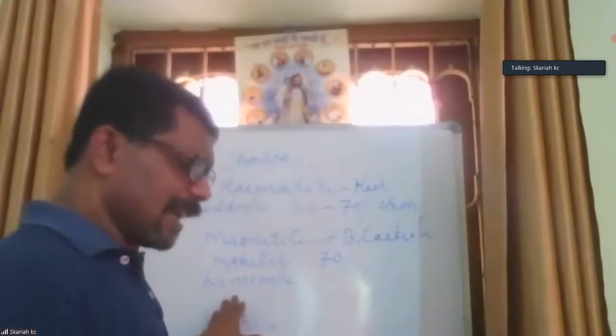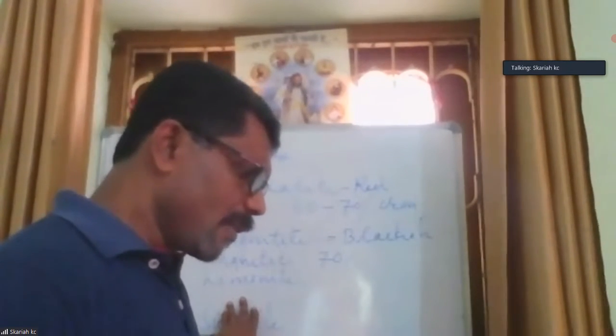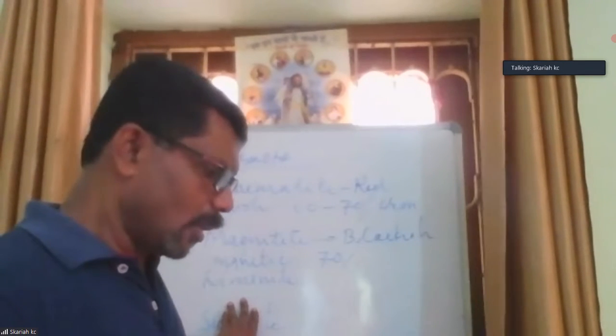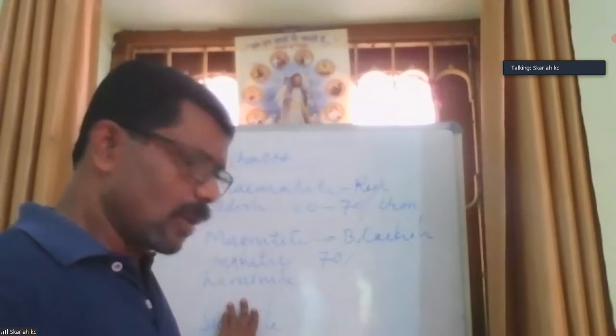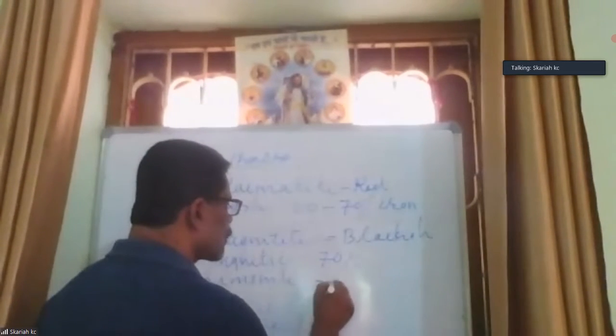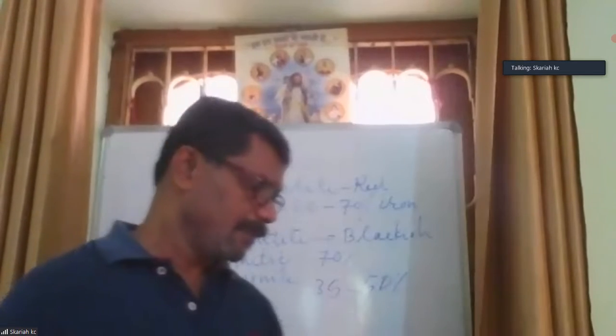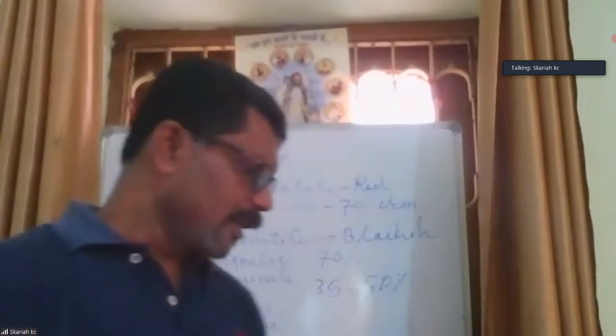Next one is limonite. Limonite is yellow or light brown in color, and 35 to 50% of iron can be obtained. How much percent? 35 to 50%.